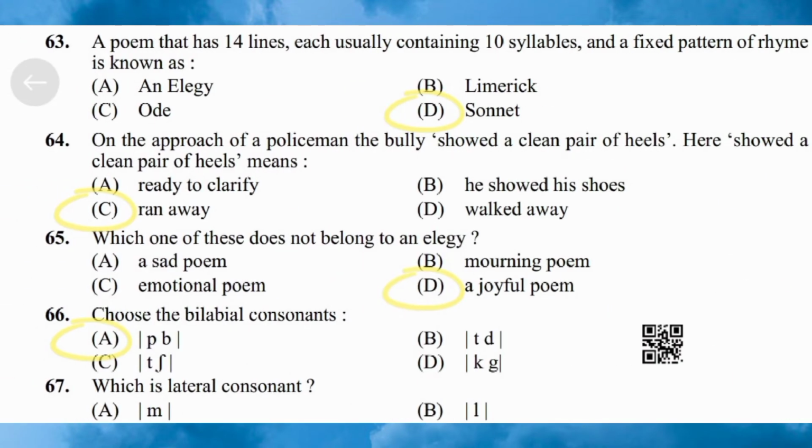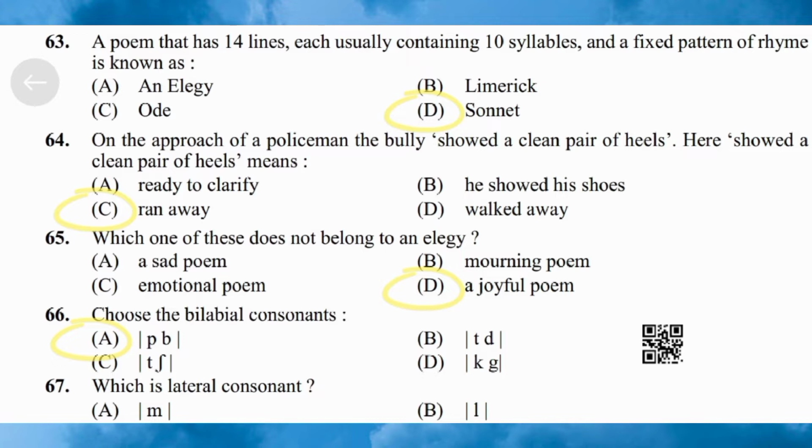Next question 63. A poem that has 14 lines, each usually containing 10 syllables and a fixed pattern of rhyme is known as option A an elegy, option B limerick, option C ode, option D sonnet. Here the correct answer is option D sonnet.